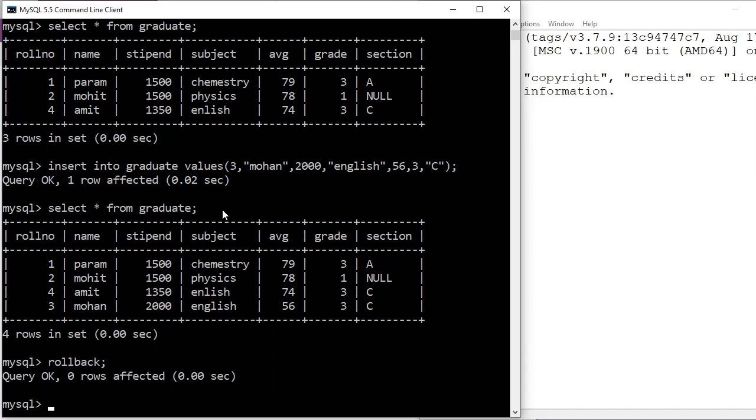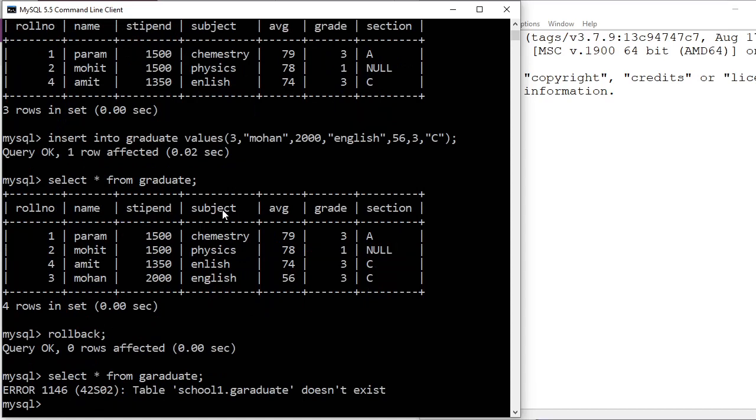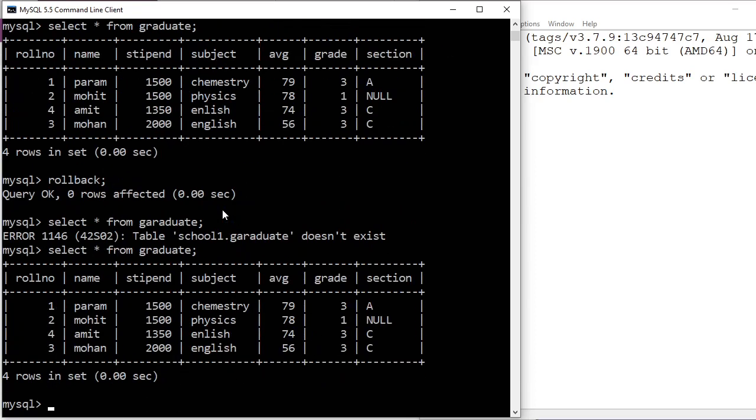So I'm going to write rollback. Here you see, query okay, 0 rows affected. This is crucial for you people to know. Rollback is working, but neither any query nor any row is affected. So I'm going to write select asterisk from graduate. Now see, rollback is working, but it has not deleted or rolled back that Mohan, the last inserted tuple. Are you finding what I'm telling?